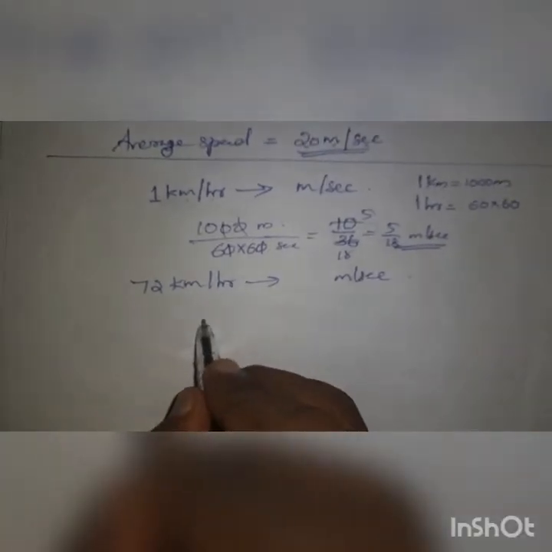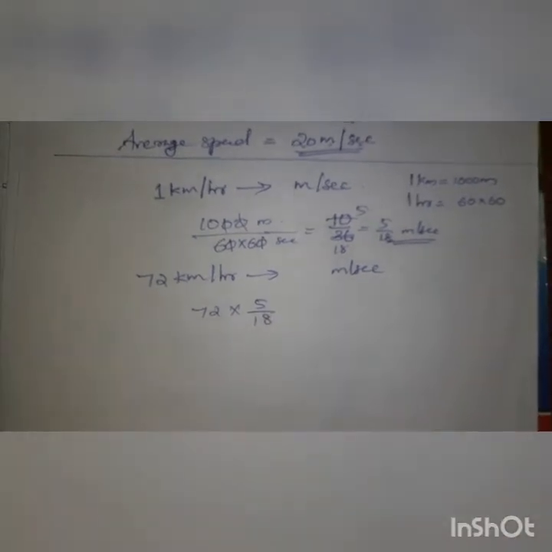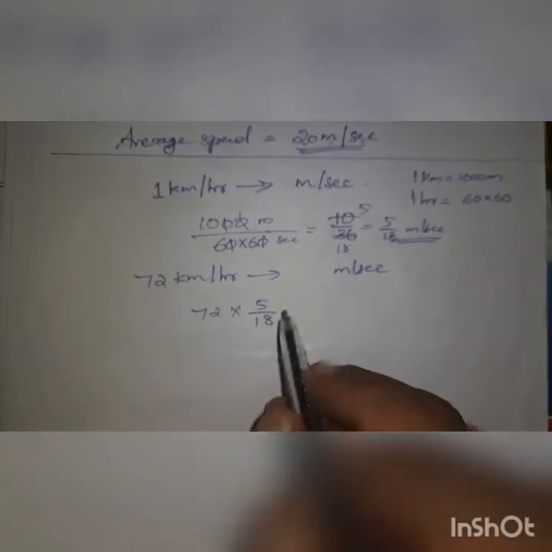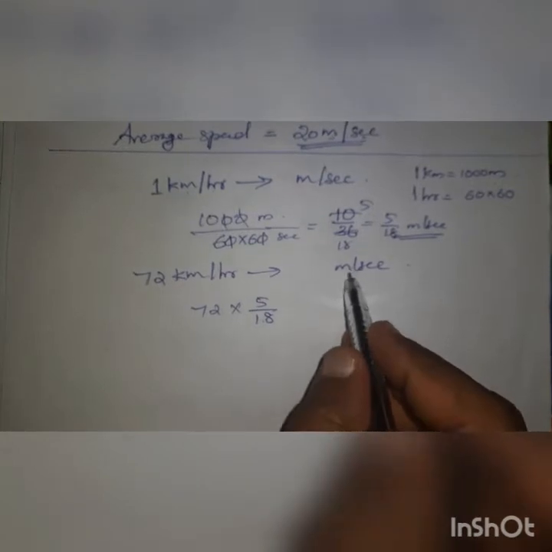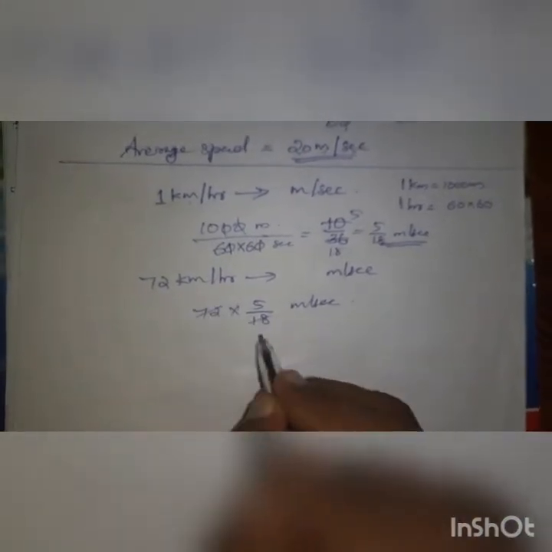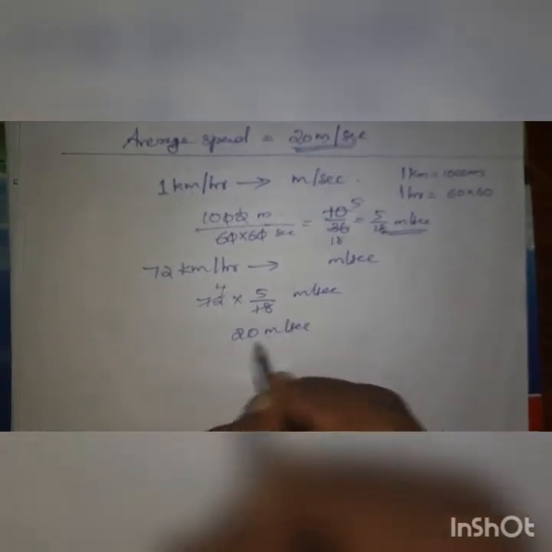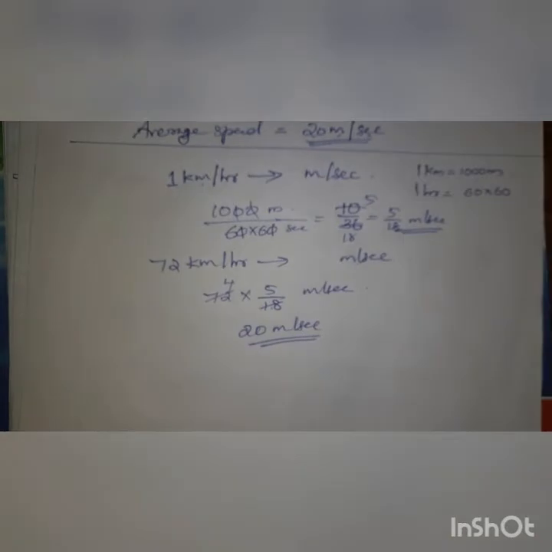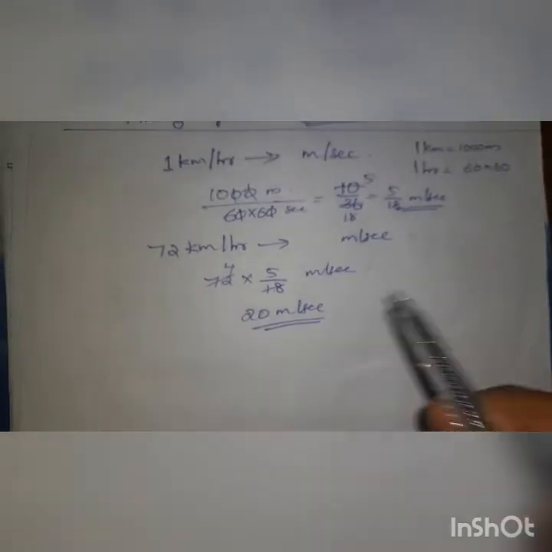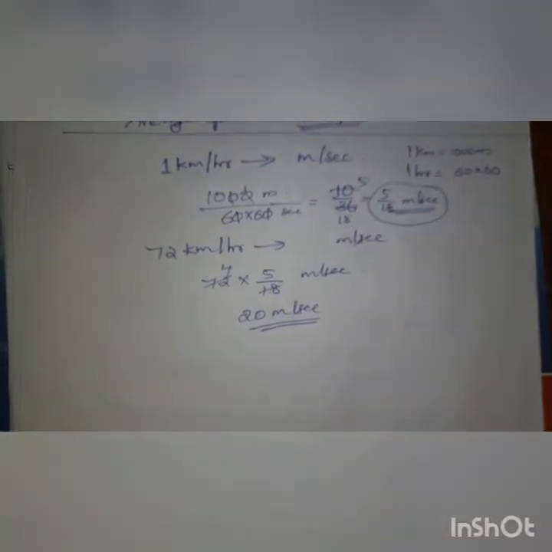So here multiply with 5 by 18. If you multiply with 5 by 18, it will convert directly to meter per second. So 18 into 4 is 72, and the answer you are getting is 20 meter per second. So to convert kilometer per hour to meter per second, you have to multiply with 5 by 18.